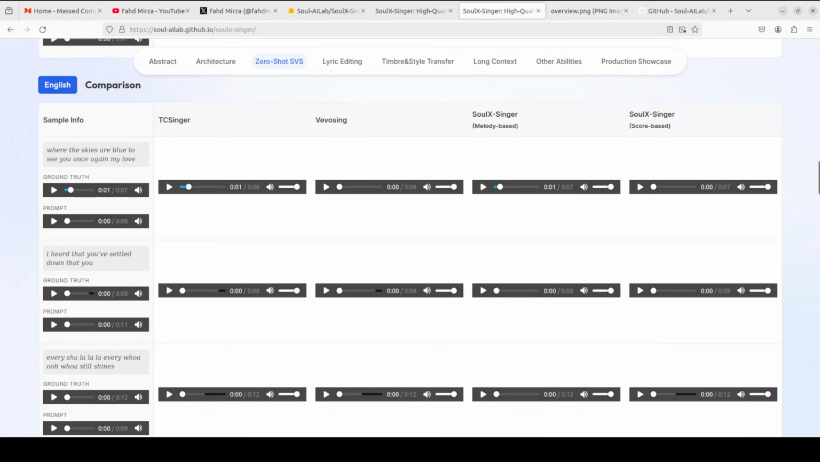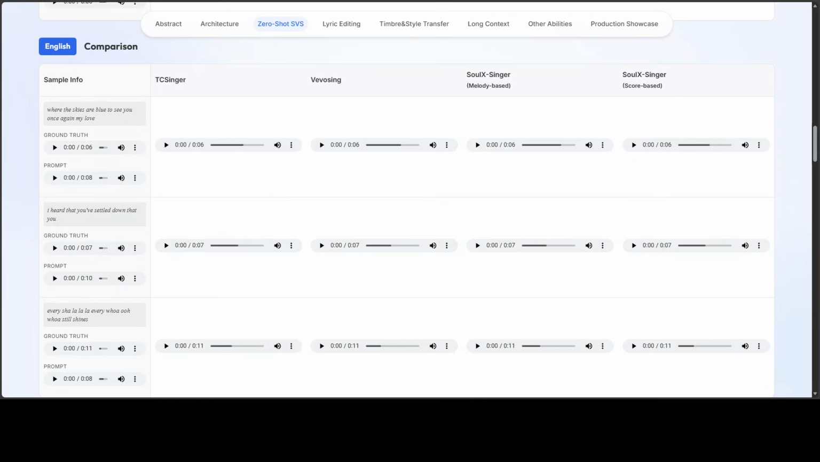First up, let me play some of the audio which they have shared to see how exactly this is working. On this demo page which they have shared, they have English, Cantonese and Chinese Mandarin, and these are the three languages it supports at the moment. Let me first play the grounded audio, the source truth.